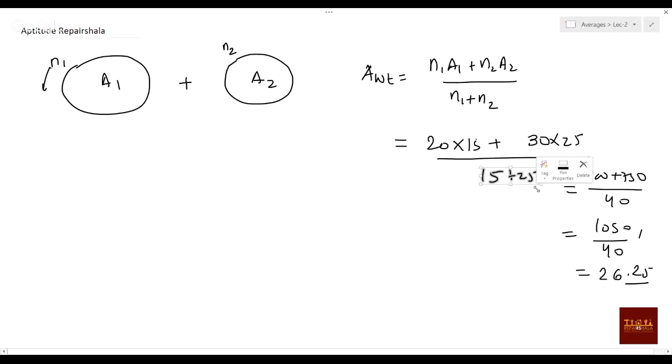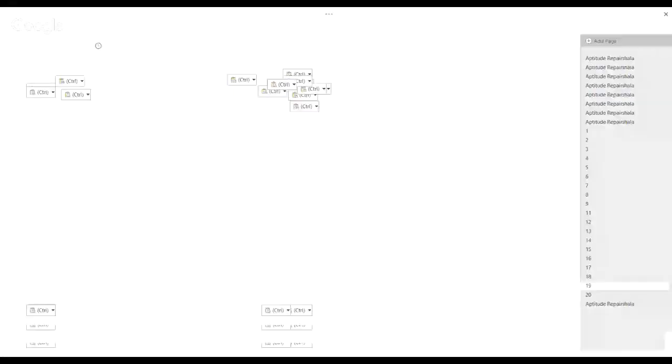It is n1 plus n2, right? So this will not be 15 plus 25. It will actually be 20 plus 30, the number of elements. So this will be 50. So you can say 1050 by 50, or you can cross this one. You can simply say this will be 5 twos and 5 ones, so it will be 21. So the new average will be 21.